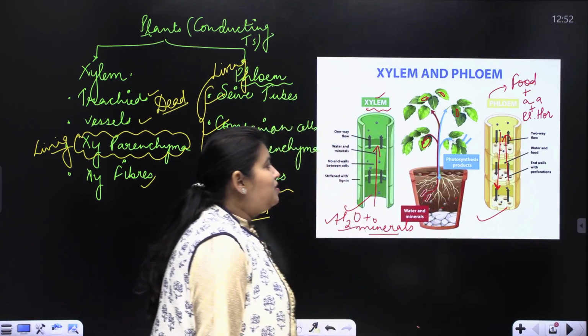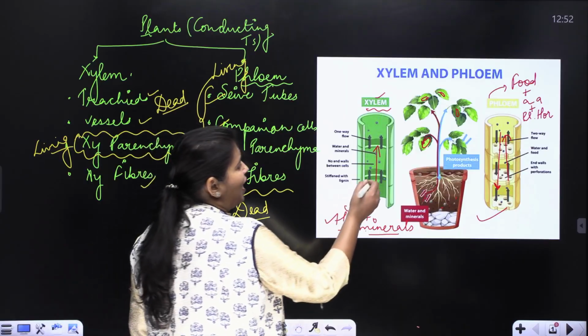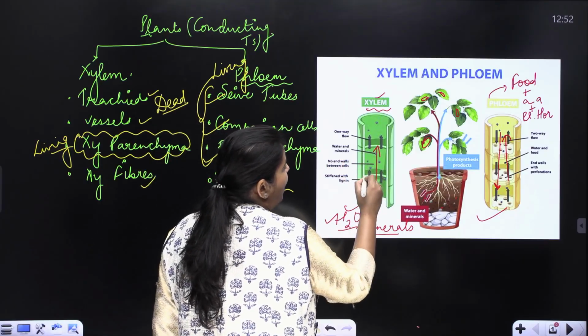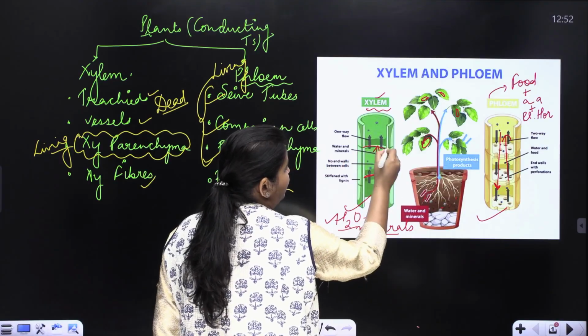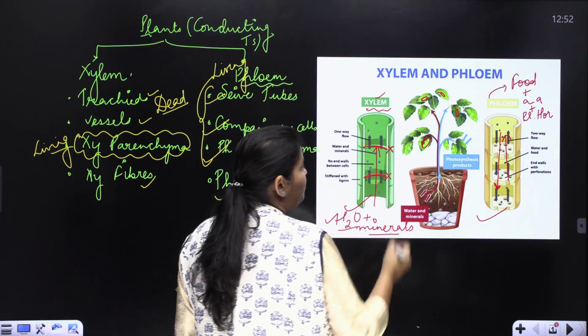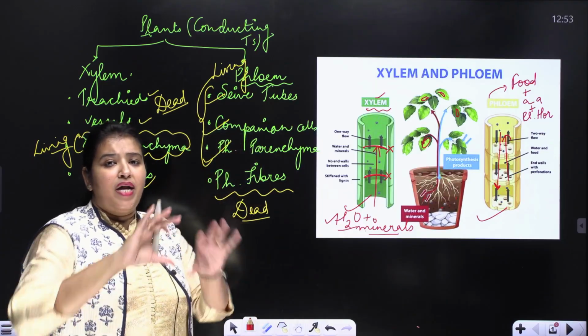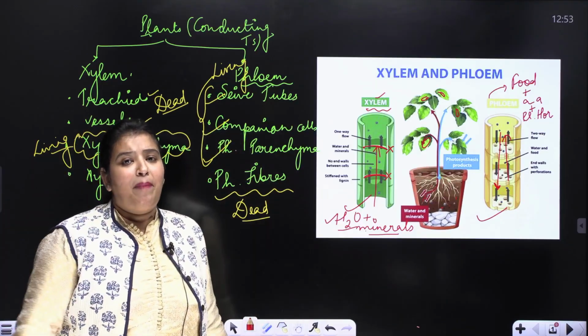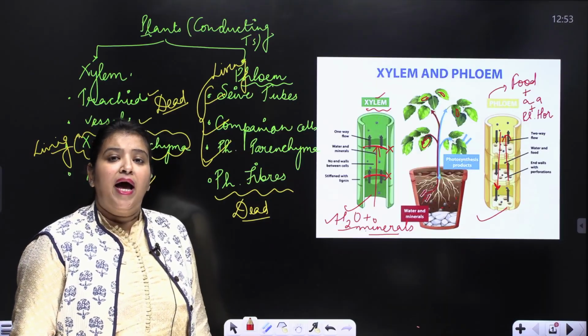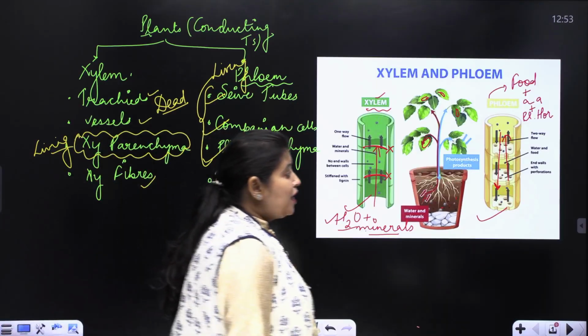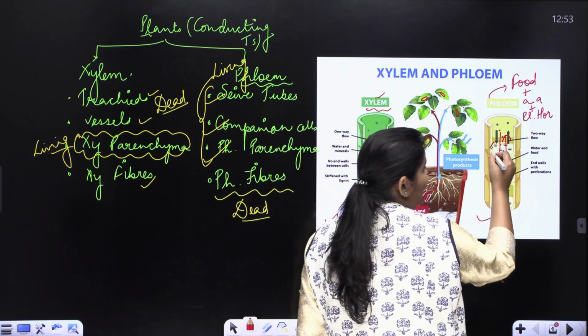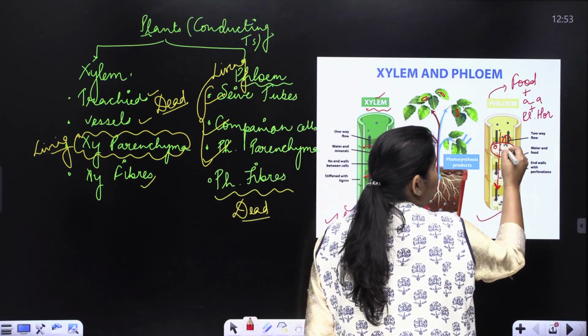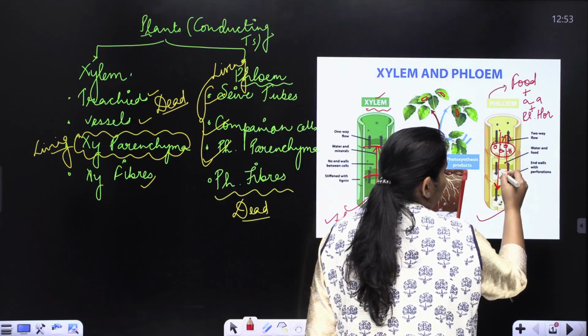The other thing is that in case of xylem, there are no end walls in between. These end walls are not present. That means xylem is one hollow channel or a pipe for conduction of water and minerals. Whereas in case of phloem, you can see in the diagram also, a perforated plate is present.